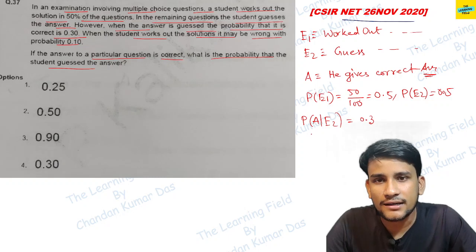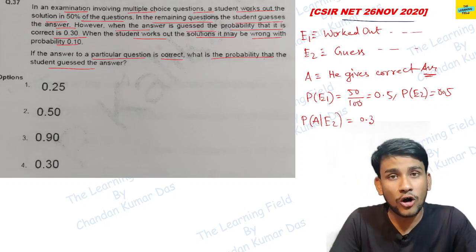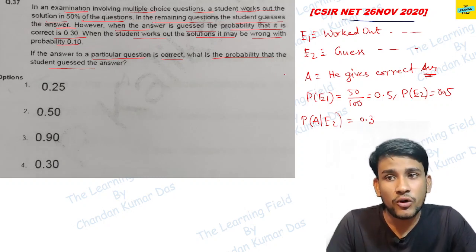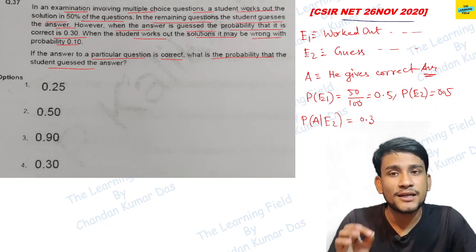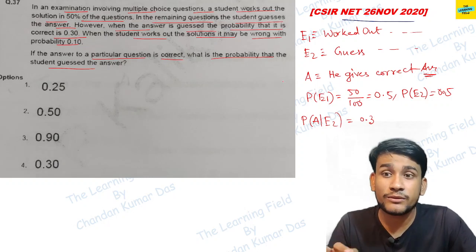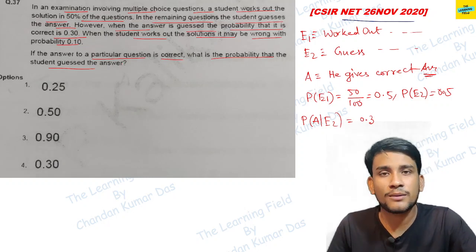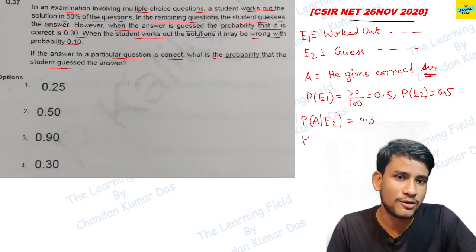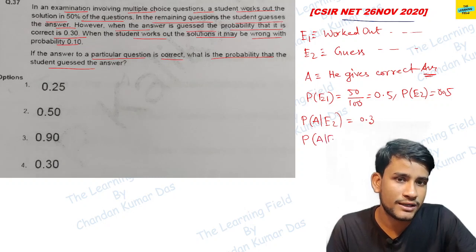And the second one says that when he solved the answer, that is, he worked out the questions, it is wrong with probability 0.10. That means when he solved the answer, the probability of the correct answer is 0.90, because the total probability is 1. So probability of A given E1 is equal to 0.9.